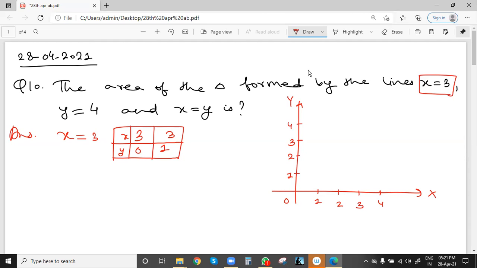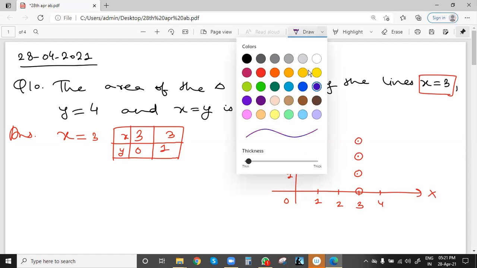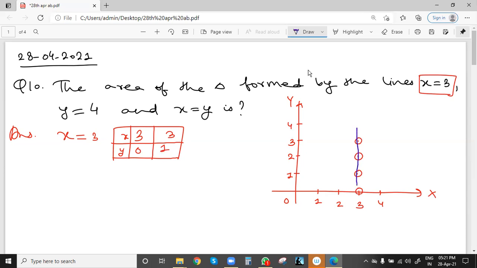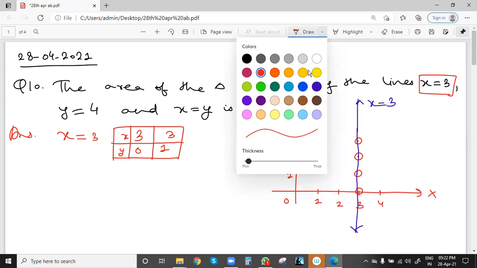X equal to 3, y 0, this is 1 point, and then x equal to 3, y equal to 1. Similarly, x equal to 3, y equal to 2, x equal to 3, y equal to 3. These are the main points. We join these points and extend in both directions to get the line x equal to 3, a line parallel to the y-axis. Correct.